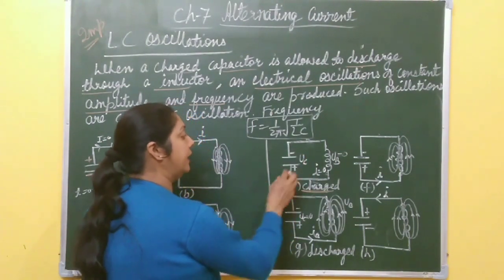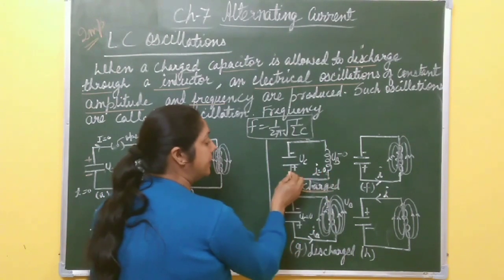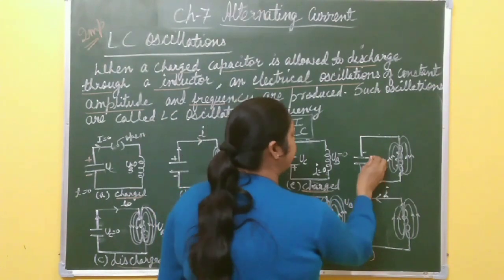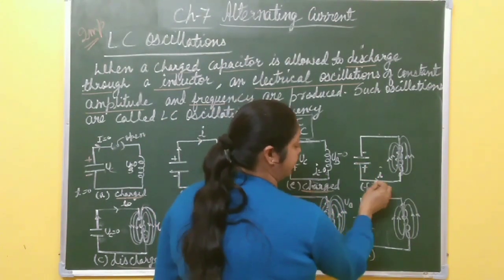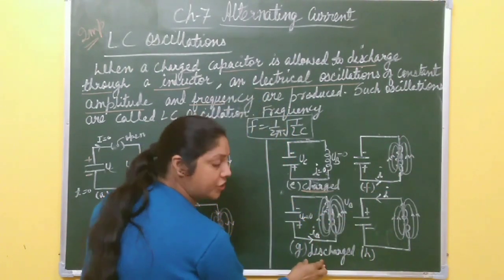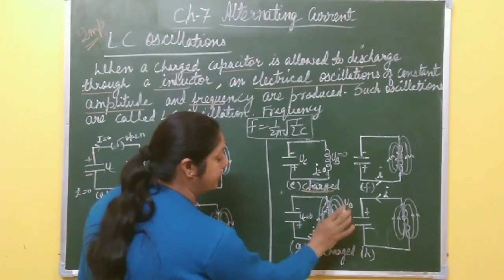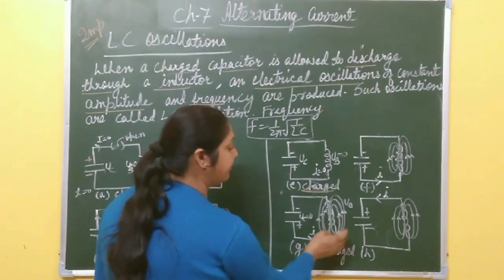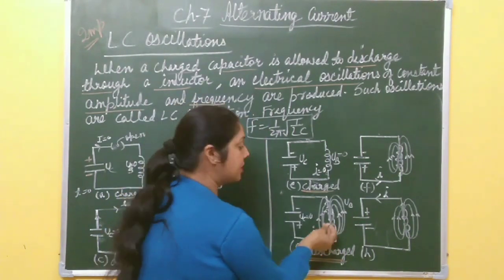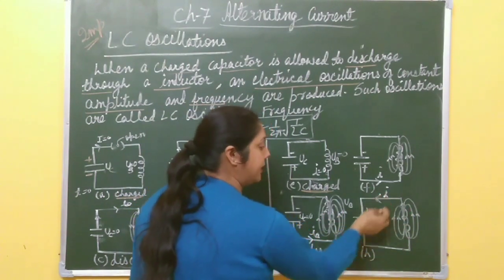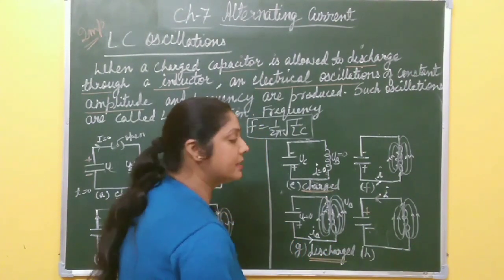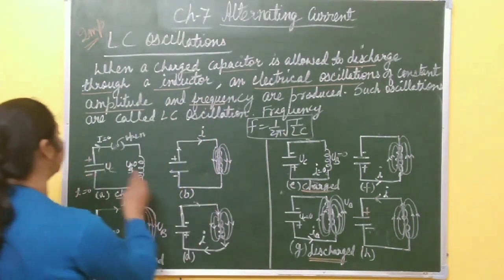Now what happens? Again, when it is connected to the inductor, current starts flowing from the positive plate towards the inductor, and again electrical energy starts converting into magnetic energy. After some time the capacitor becomes discharged and the whole electrical energy is converted into magnetic energy. This time again the capacitor is discharged. Then again, according to Lenz's law, the current starts flowing in the same direction, and after some time this end becomes positive and this end becomes negative. In this way, the initial condition is reached.